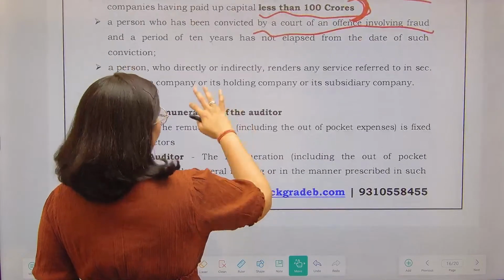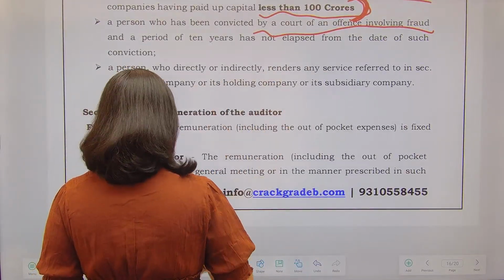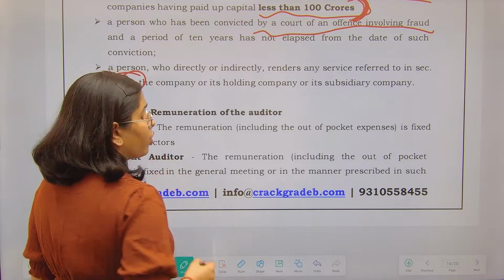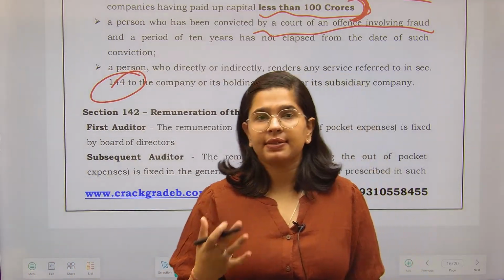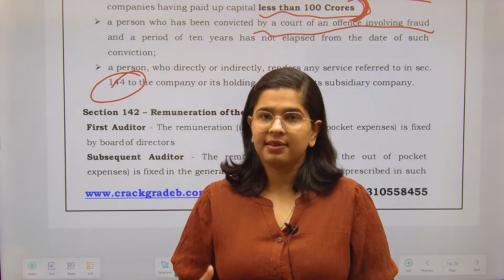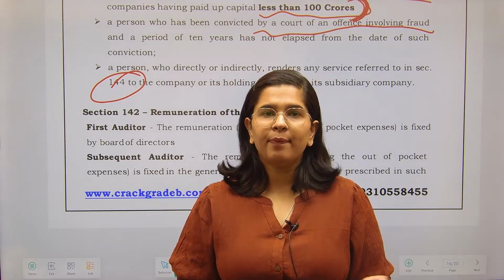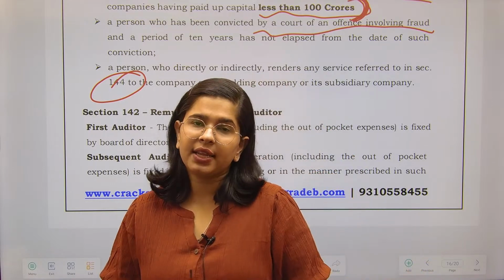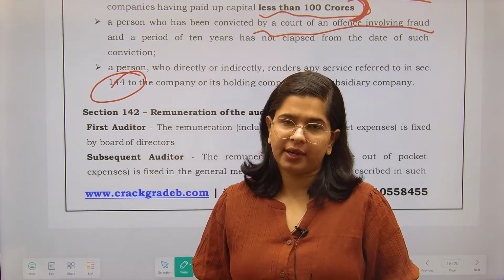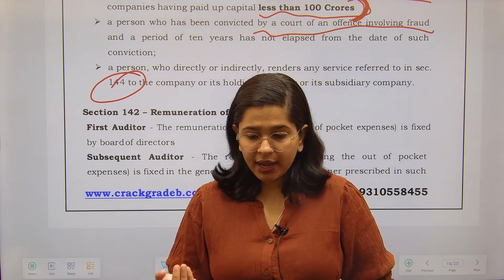And next is a person who directly or indirectly renders any service under section 144. So section 144 की services क्या हैं? Like bookkeeping services, account maintaining services. So a person cannot be both, right? At one place he is maintaining the accounts and at the other place he is doing the audit. You cannot do both. That is not allowed.